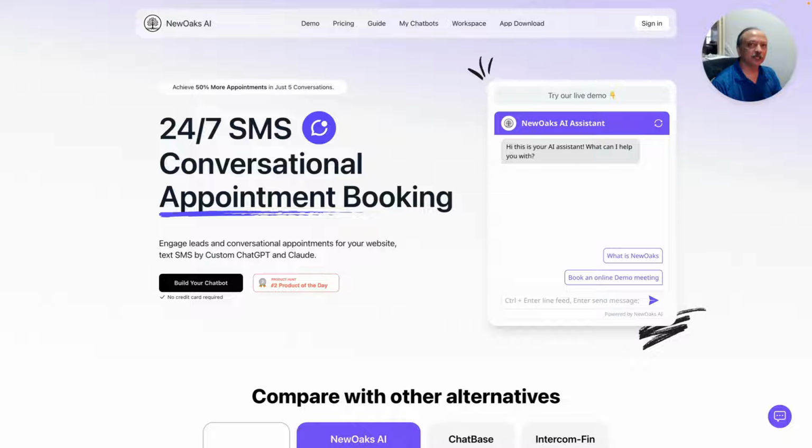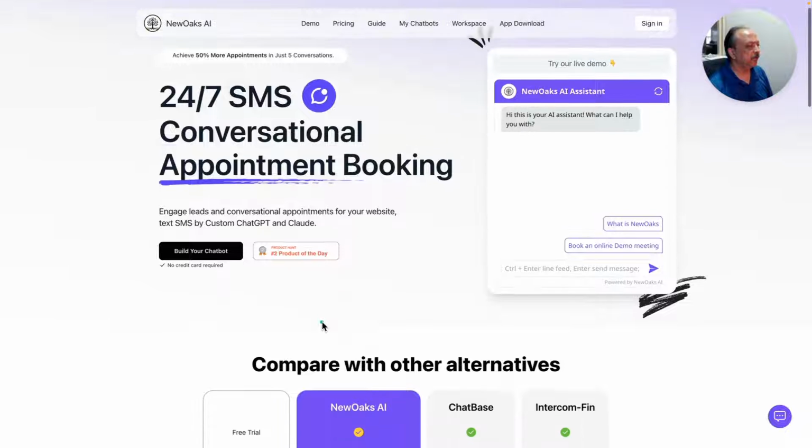NewOaks is a chatbot builder which has the capability of 24/7 SMS messaging and conversational appointment booking and a whole lot more. So what I'm going to do is show you, as you can see on the screen if you're watching the video, the NewOaks website. Their website address is newoaks.ai. And as you can see, they have an embedded widget there.